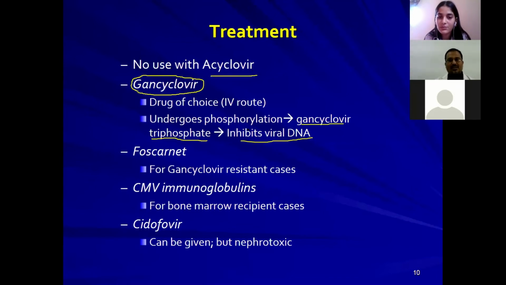But ganciclovir gets converted into ganciclovir triphosphate without the presence of thymidine kinase in the virus. That's the reason why ganciclovir is the drug of choice for cytomegaloviral infection: it is not dependent on thymidine kinase enzyme, right?